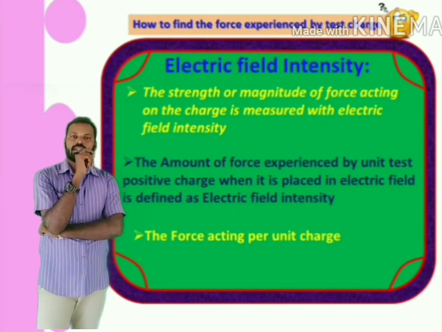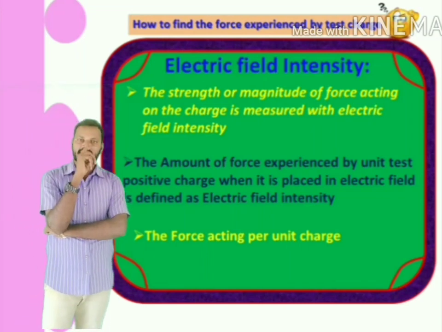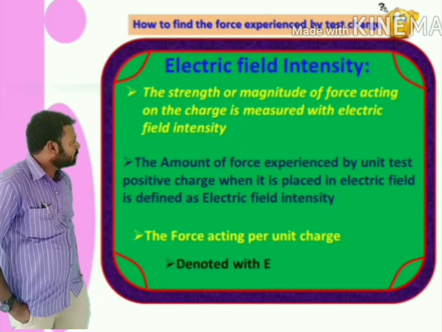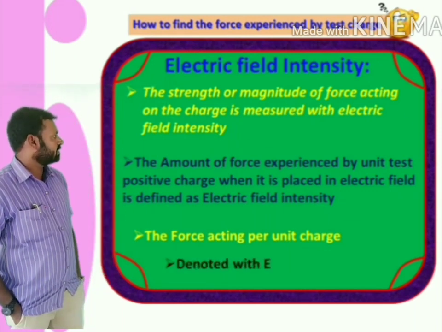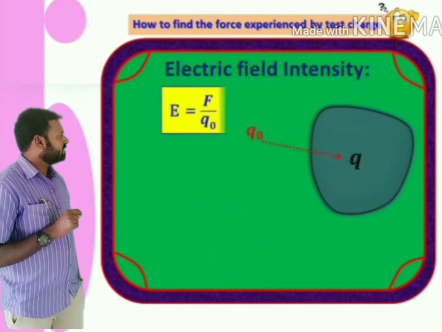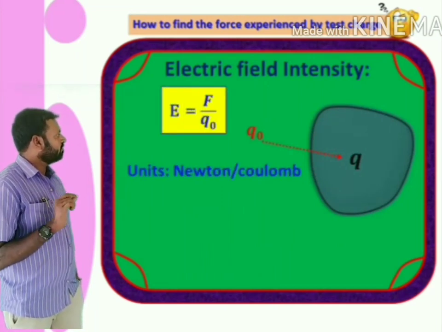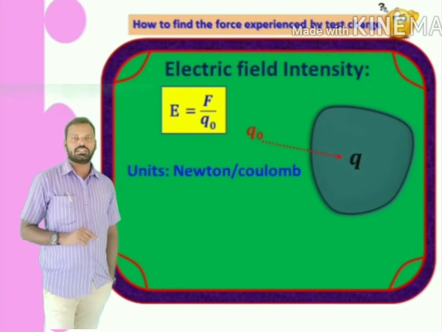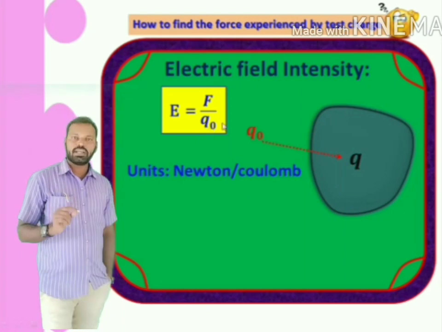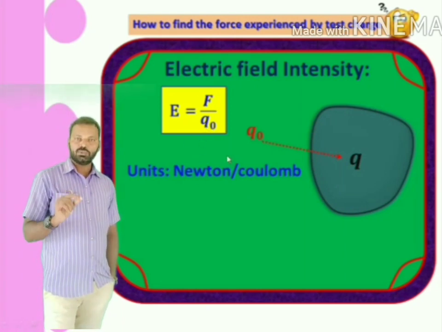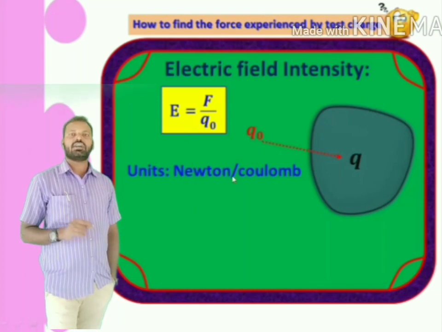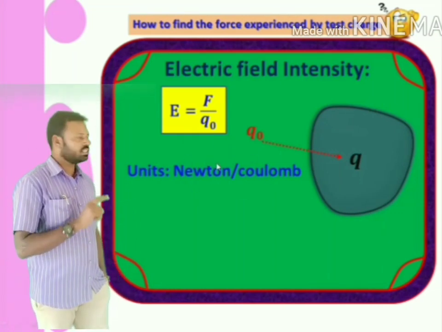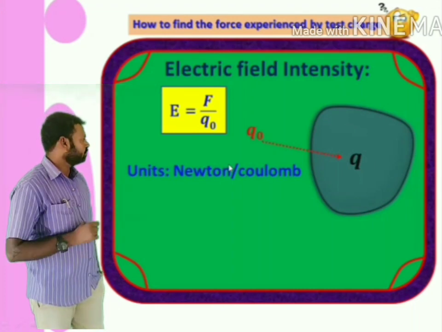So, simple definition is the force acting per unit charge. Electric field intensity is denoted with E. From basic definition, electric field intensity E is equal to F by Q0. Q0 is unit test positive charge, the force per unit charge. Units for electric field intensity are newtons per coulomb. F is newtons, Q0 is coulomb, newtons per coulomb.